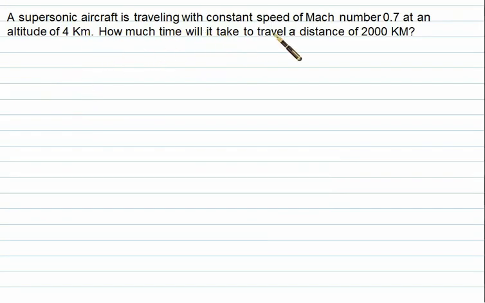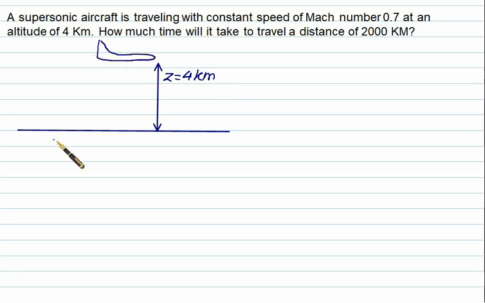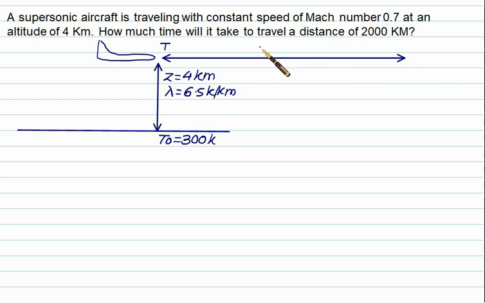A supersonic aircraft is traveling with a constant speed of Mach number equal to 0.7 at an altitude of 4 km. How much time will it take to travel a distance equal to 2000 km? From ground level, the plane is flying at an altitude of 4 km, z equal to 4 km, and this is the plane position. At this point, we need to calculate the temperature. Let's assume that at sea level we have temperature equal to 300 Kelvin, and we take the standard temperature lapse rate of 6.5 Kelvin per kilometer. Using this we can calculate the temperature at the altitude of 4 km, and this plane has to cover a distance s equal to 2000 km.